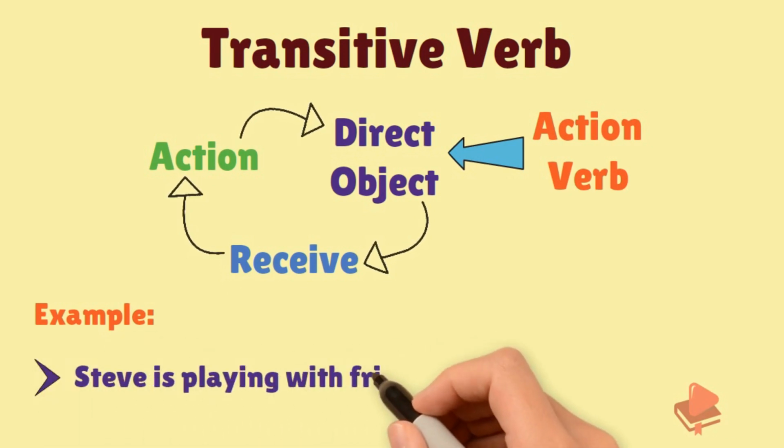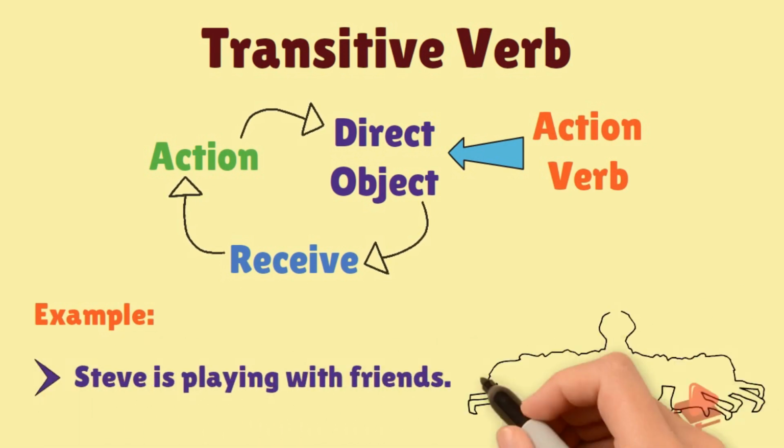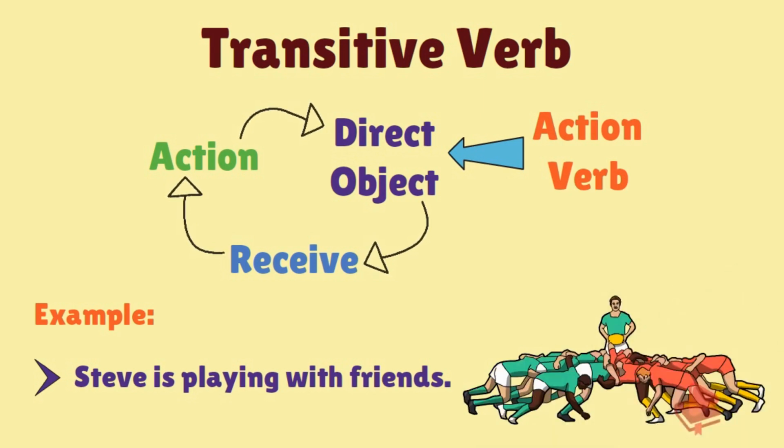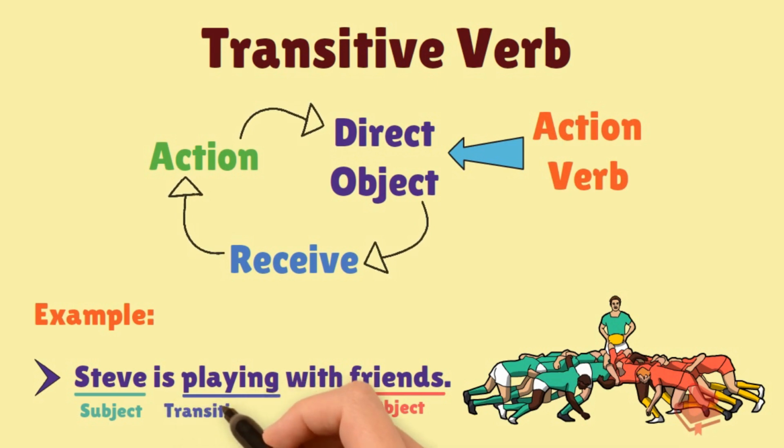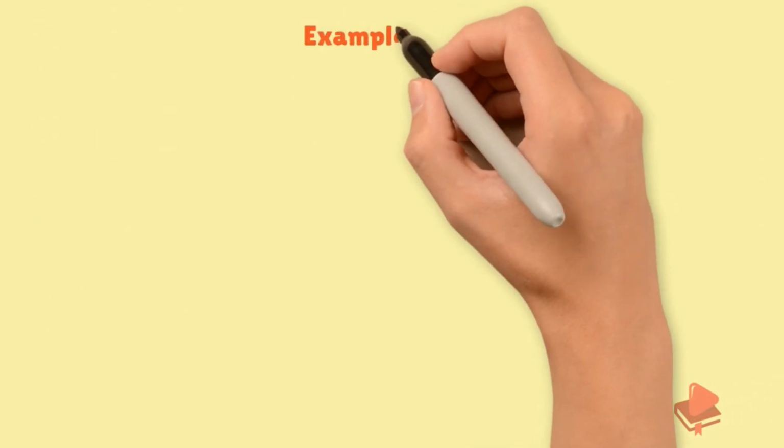Steve is playing with friends. Now in this sentence, playing here is the action that is performed by Steve. Steve is the subject in the sentence and it has a receiver, that is friends. So here we can see Steve is the subject who is doing action directly to the receiver, that is friends. So it is a transitive verb. Let's understand this with a few more examples.